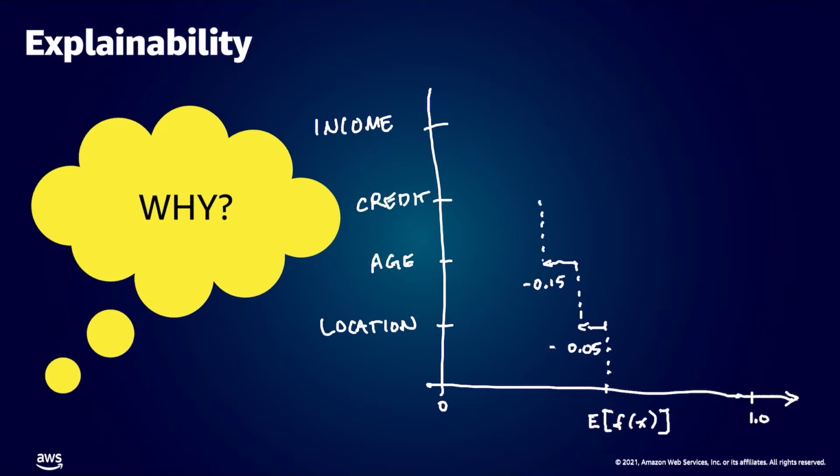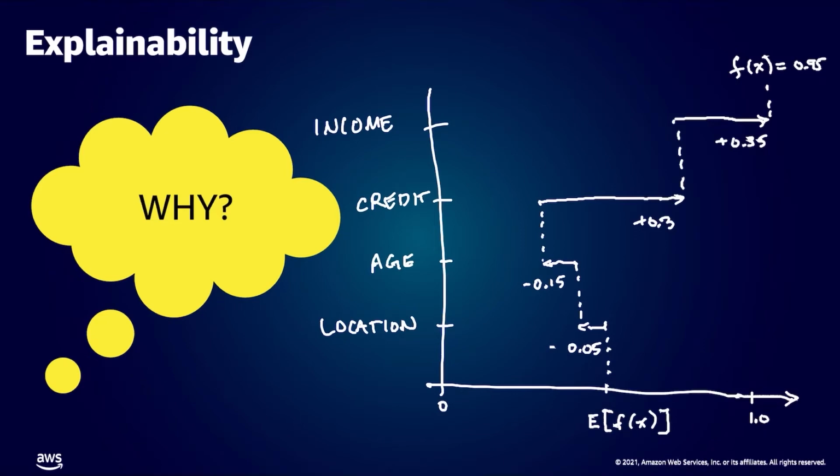As we come to credit for this example, the single individual that applied for a loan, credit had a positive contribution, plus 0.3. And income had an even larger positive contribution of plus 0.35. So we can look at the additive effects of each input variable to get the overall prediction. In this example, it was 0.95.